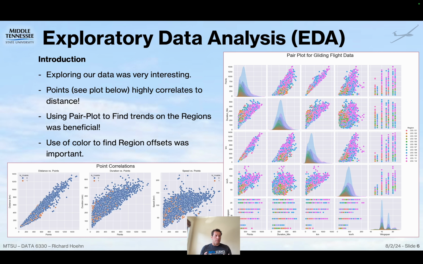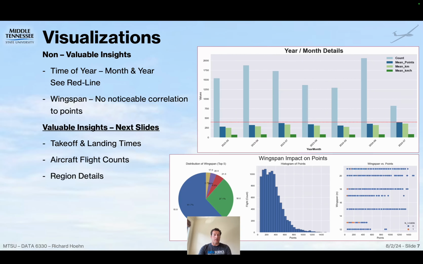A very interesting part is distance versus points is much more correlated than, say, speed versus points on a flight. And another part was looking at the regions. Not all regions are created equal, and we can really see this in our data. Some regions you can really get a lot more higher pointed flights than in other regions, which was really exposed by the pair plot analysis.